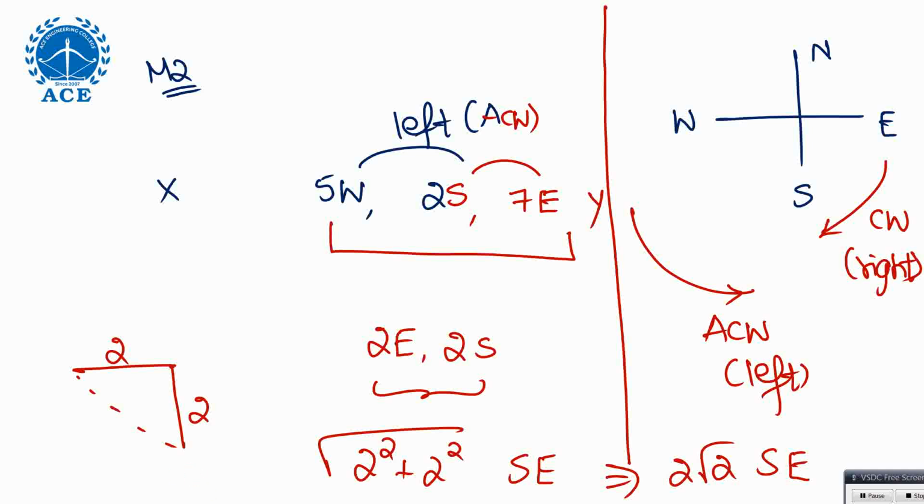Hypotenuse is nothing but the square root of adjacent square plus opposite side square. So root of 2 square plus 2 square, that's what we apply. Not only for southeast, but also northeast, northwest, southwest. Those combinations are called cardinal directions. We have 4 main directions: north, east, south and west. Northeast, southeast, northwest, southwest are the cardinal directions. Whenever you get those, you can apply the Pythagoras theorem.